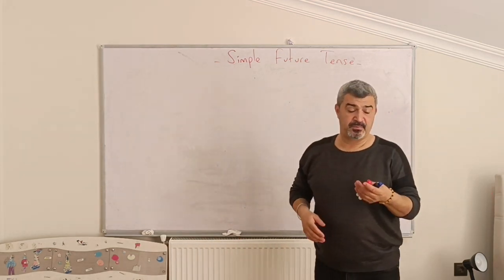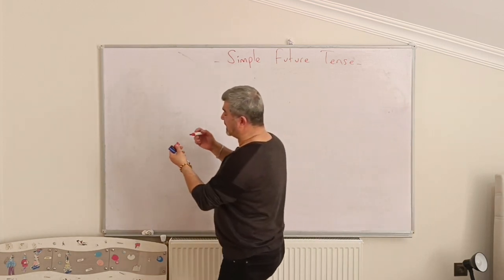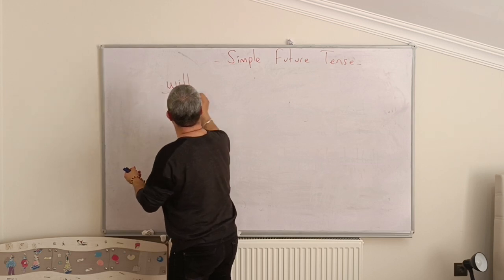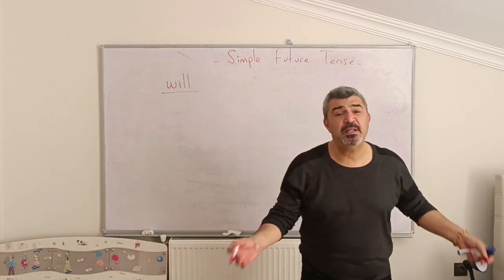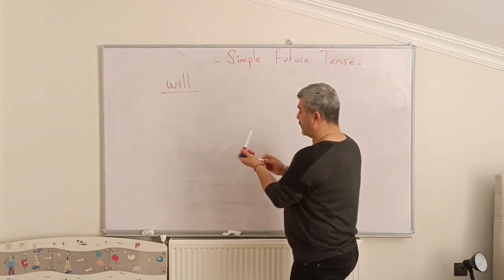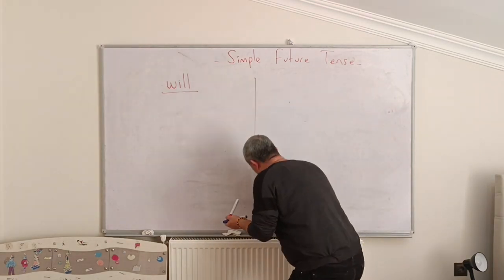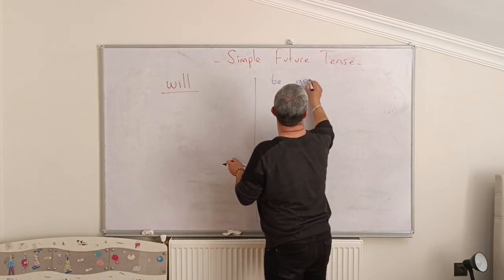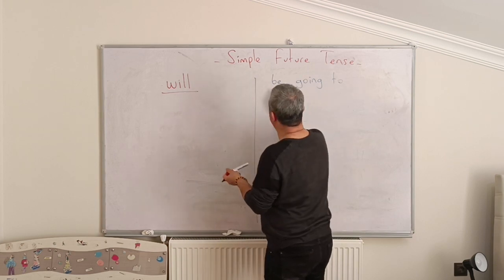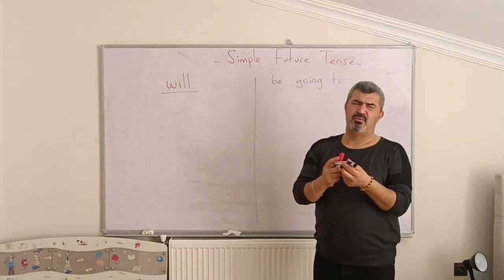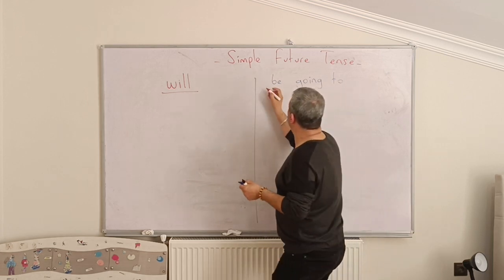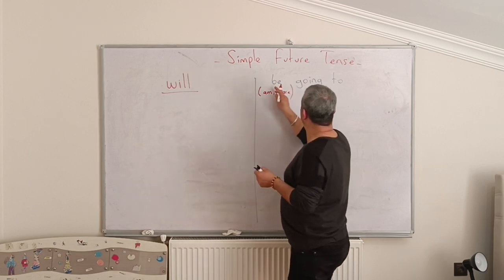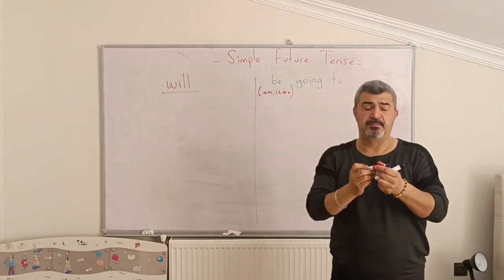So what are these? The first one is will. So we call it will future. And the other half of the board I will use for be going to. We say be going to future. What does be going to mean? What is be? Let me write be. Be means am, is, and are. Am, is, are going to, and will.